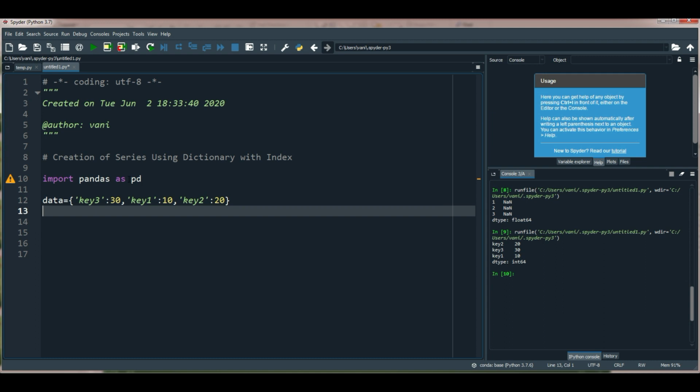So I have stored key value pairs in my dictionary.